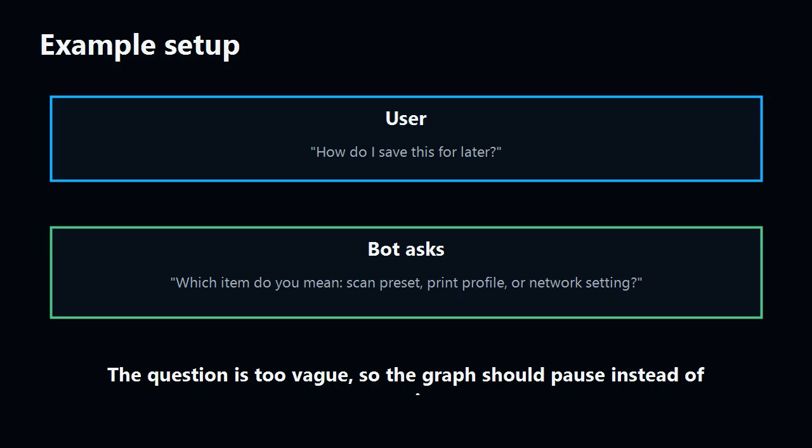Imagine a printer manual support bot. The user asks, how do I save this for later? That is too vague. The bot should ask what item the user means, such as a scan preset, print profile, or network setting.